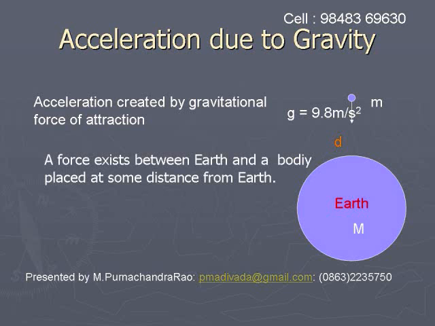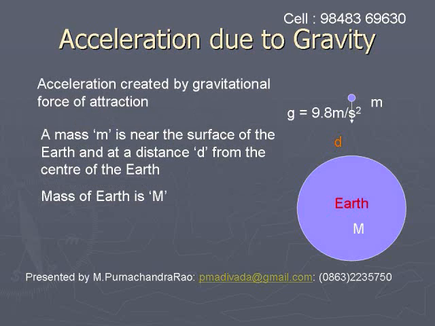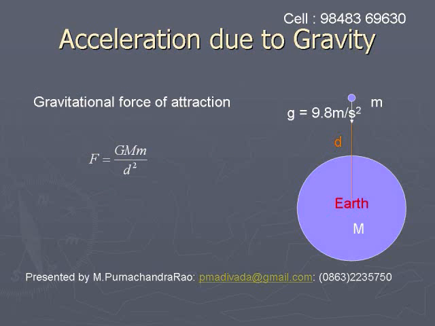We know that a force exists between Earth and a body placed at some distance from the center of the Earth. Suppose a body of mass small m is just above the surface of the Earth and its distance from the center of the Earth is say small d, and the mass of Earth is capital M. Then the force of attraction between small m and capital M is given by F is equal to G capital M small m divided by d square. This is the force of attraction.